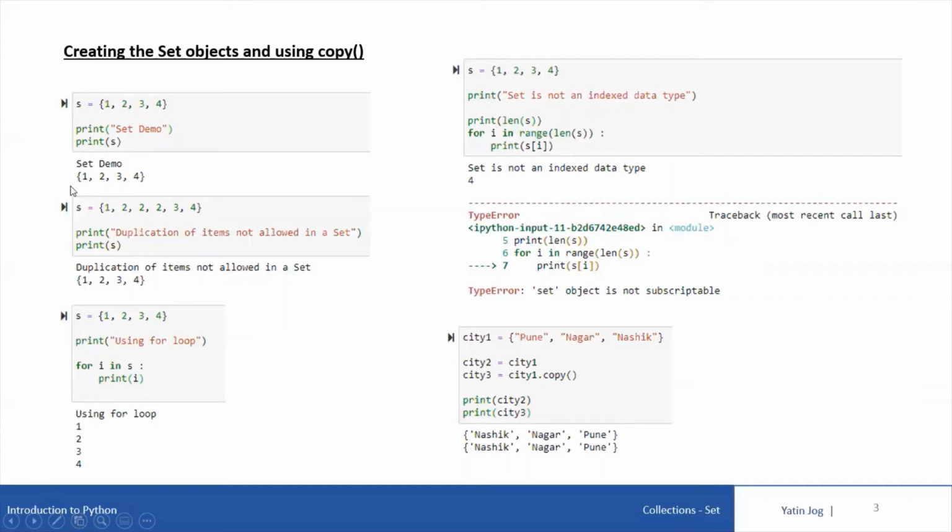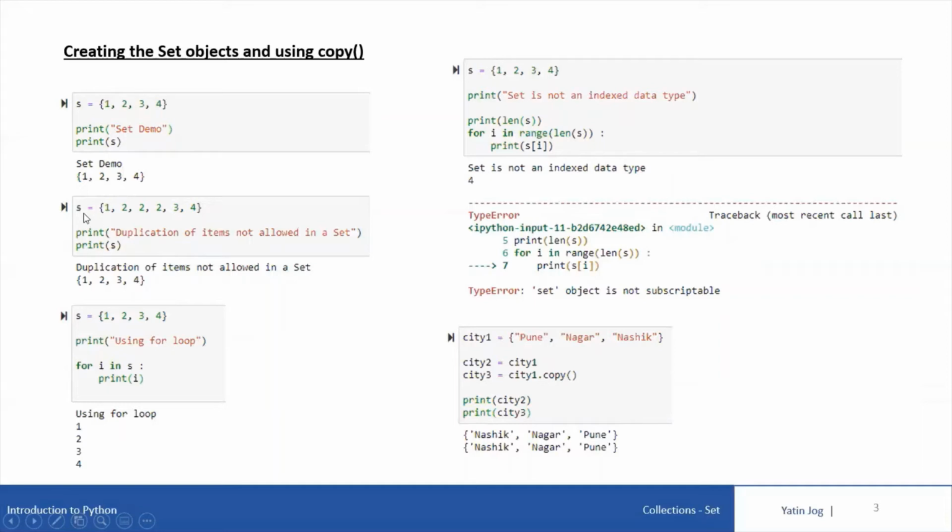So this indicates this is a set variable. You have to remember the syntax. Whenever you print any list, you will get a list output in square brackets. Whenever you print any tuple, you get the tuple output in parentheses. And when you print any set object, you will get the set elements in curly brackets.